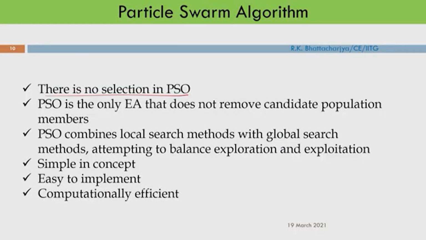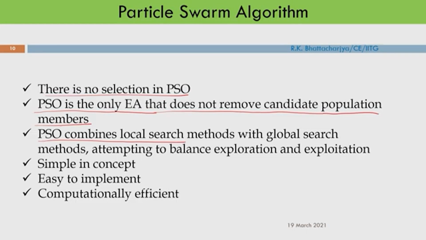What you are doing basically is trying to get its new position. You are not deleting any particles and therefore, we do not have any selection in PSO. PSO is the only ES that does not remove candidate population members. We are not removing any solution, only updating its position.